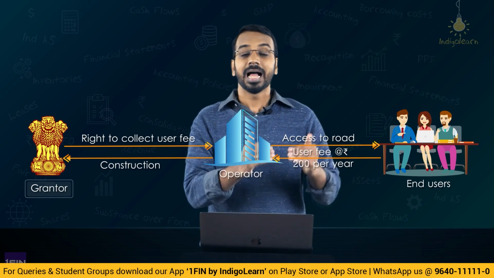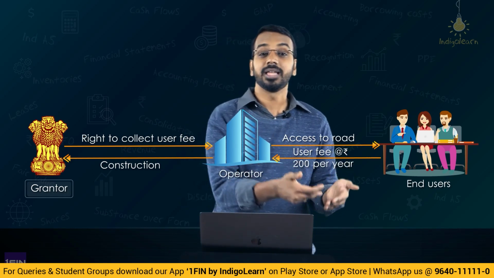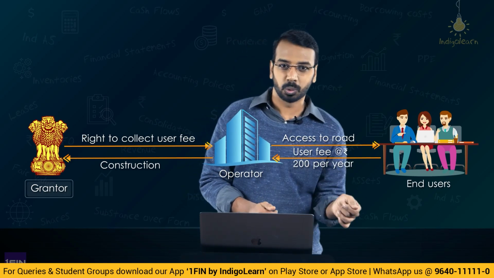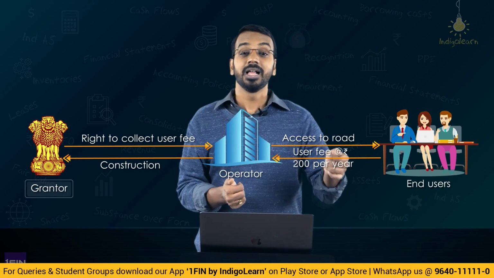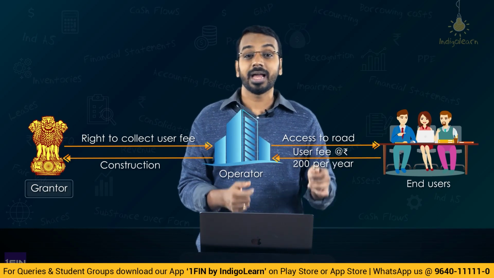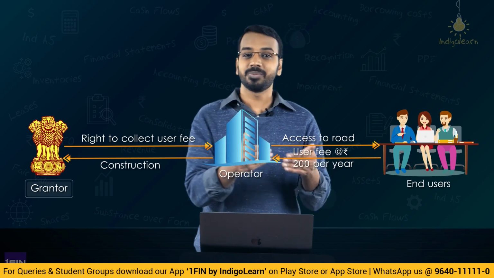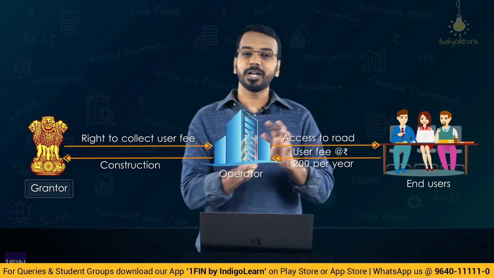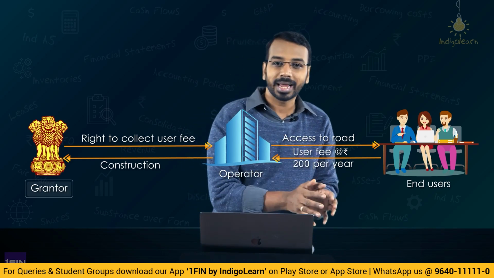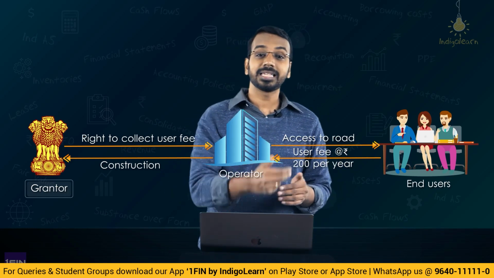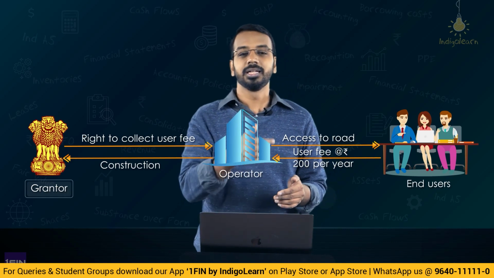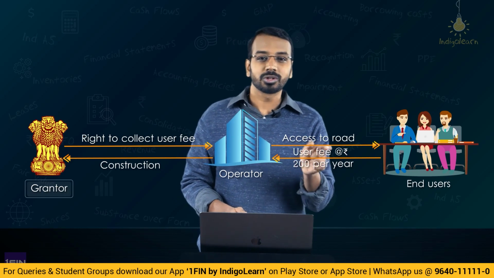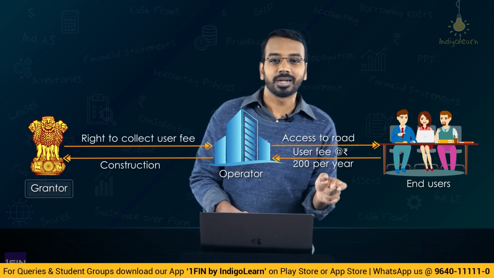Users are using the road. As and when the performance obligation is satisfied, the entity is also collecting money. So, the moment a user passes a toll road, the user pays a toll fee. These days it is automated itself, and in respect of that, there is a performance obligation, and that is being satisfied because the user has already used the road, right? So, here there is a separate performance obligation. There is a separate contract with the end users. And as and when the user pays us the toll fee, the entity will be recognizing the revenue. So, in a year, 200 crores of toll is being collected, the entire 200 is revenue.